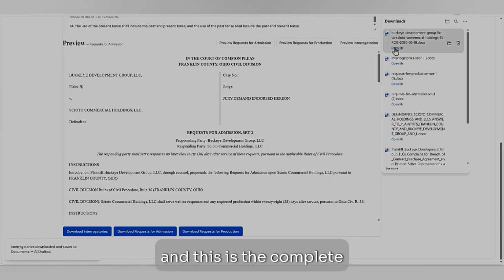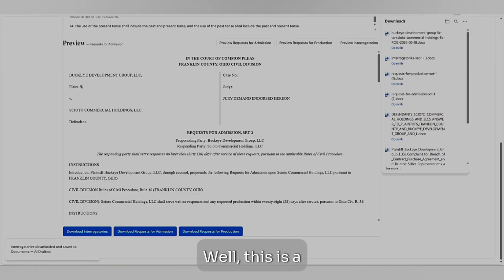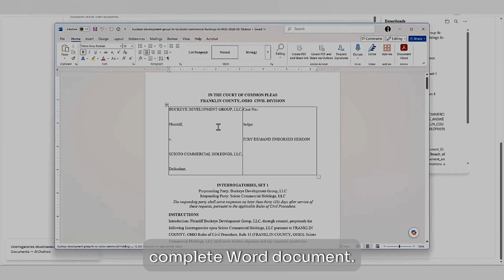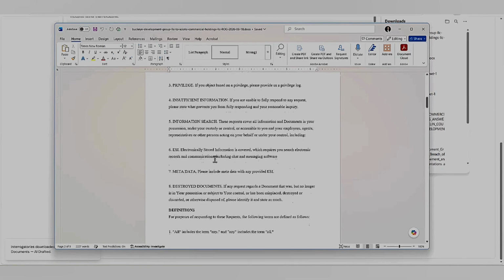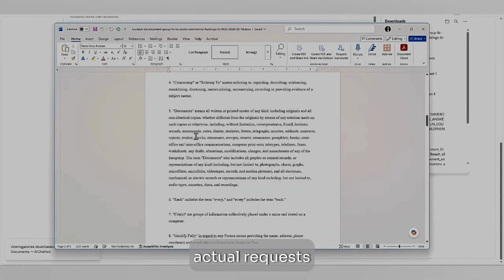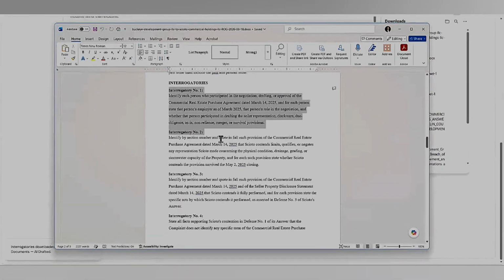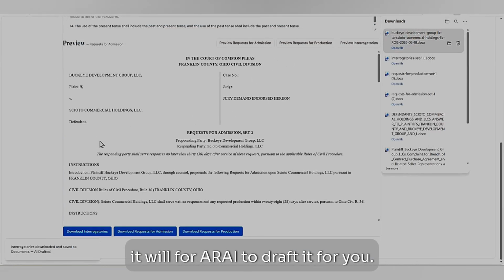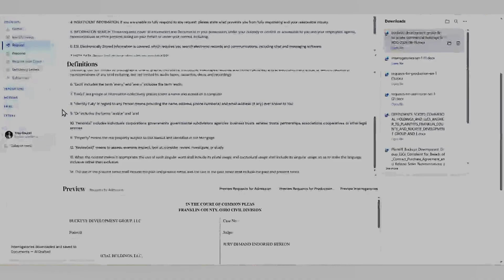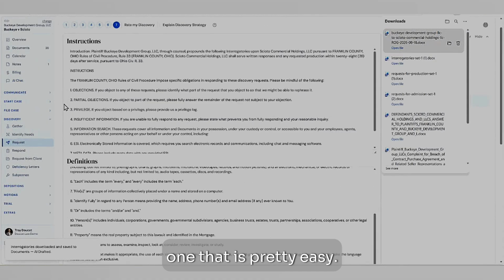Open the file, and this is the complete Word document. You can update these, format this however you desire, but here's our definitions, our instructions, and then our actual requests will follow. So all done for you in a very short period of time. It's taking me longer to explain this than it will for our AI to draft it for you, but the main point that I want to convey is one, that this is pretty easy.